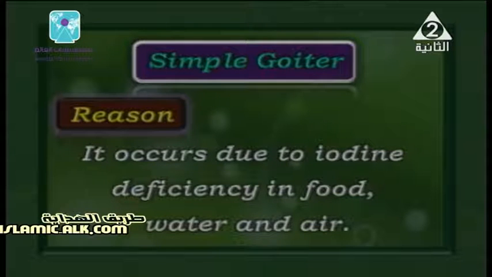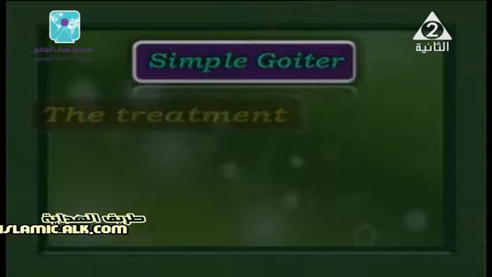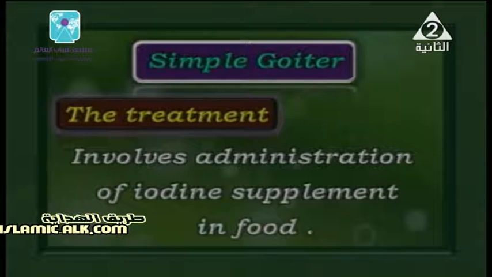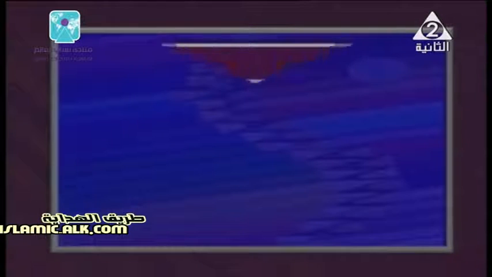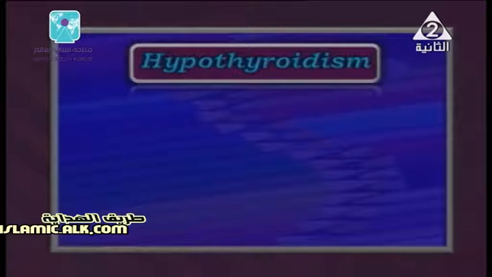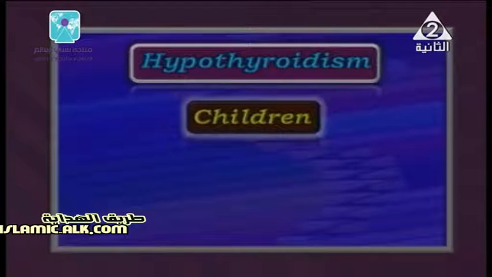How can we treat it? Actually, hypothyroidism we can treat by administration of iodine. I mean to increase the amount and supplement of iodine in food in your daily life. Well, hypothyroidism is divided into two parts, in children, as we said, and also in adults. Hypothyroidism in children, number one, causes a disease which is cretinism.